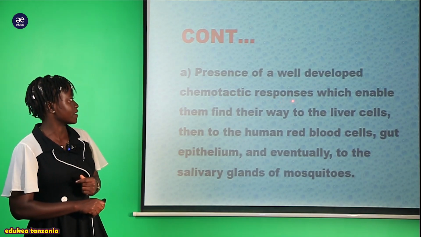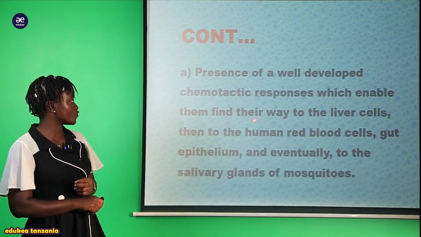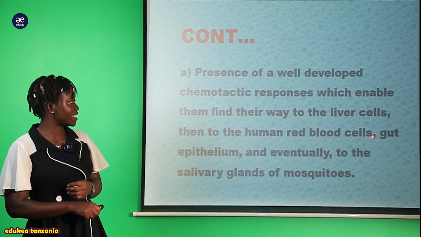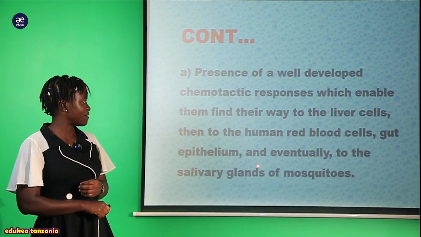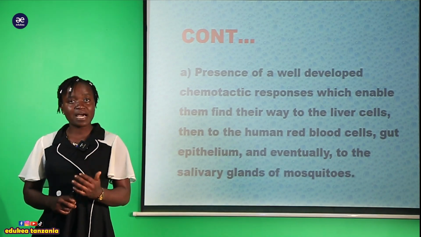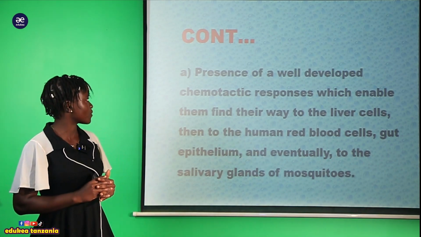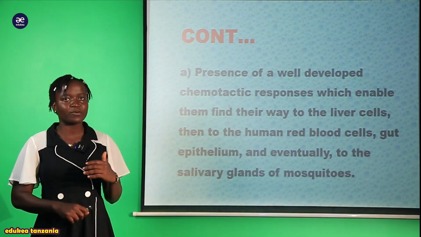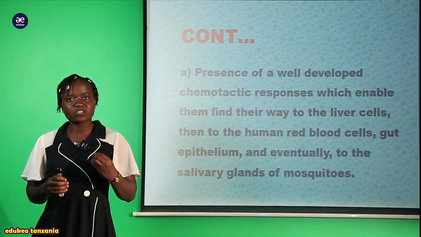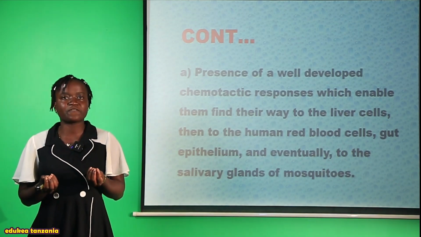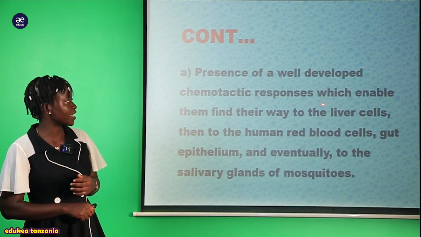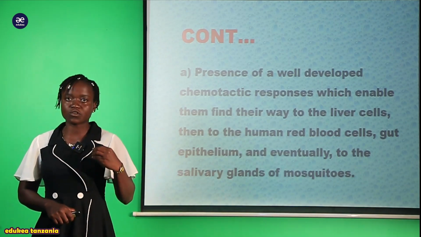chemotactic response, which enables them to find their way to the liver cells, then to the human red blood cells, the gut epithelium, and eventually to the salivary gland of the mosquito. Kwa sababu hawa organism wenyewe tunasema kwamba wanakuwa na hii chemical response, due to the presence of the chemical response that they possess, hiyo ndio ambayo inawapelekea hawa organism kuadapt to different kinds of niche.